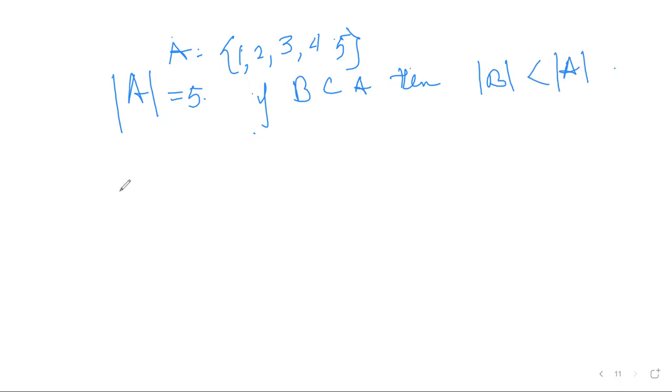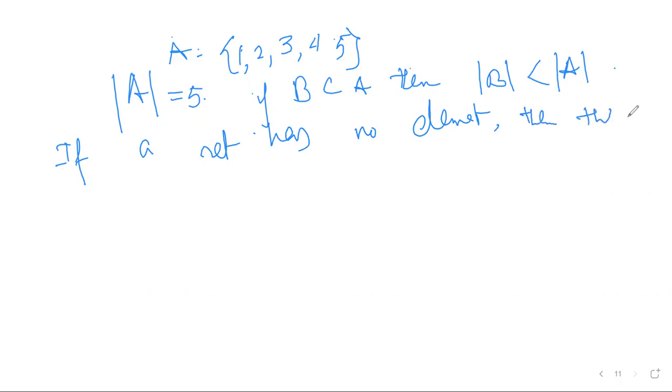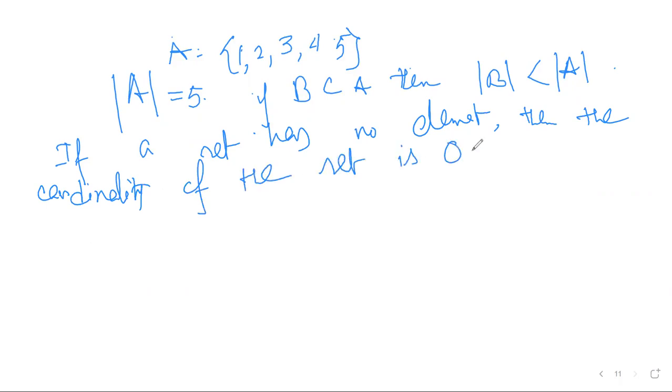Now, if a set has no element, then the cardinality of the set is 0, right?